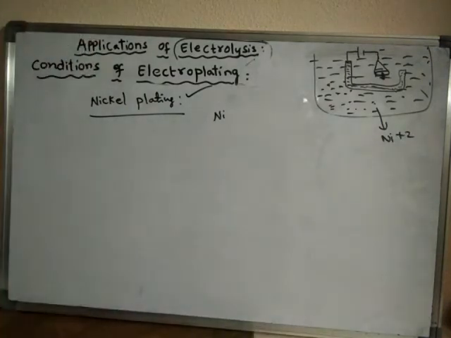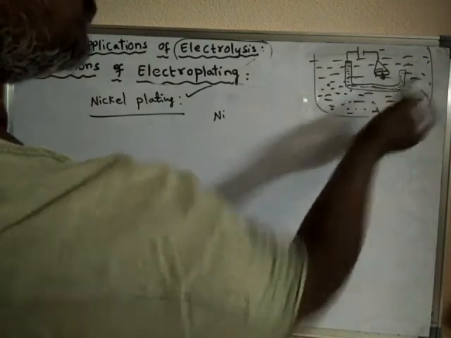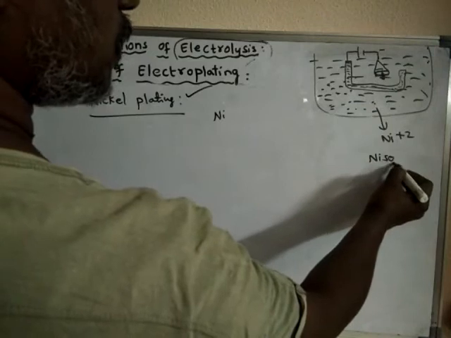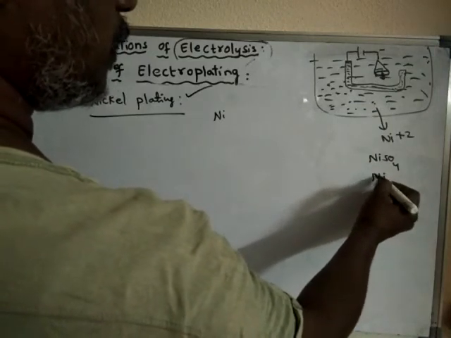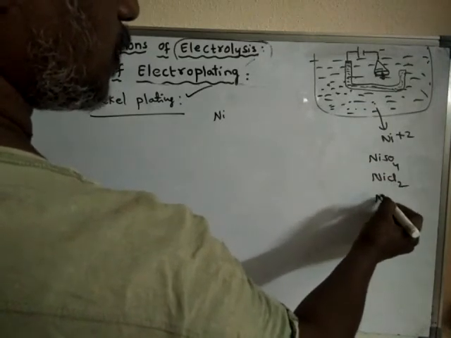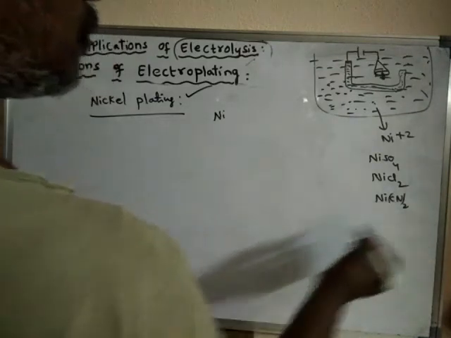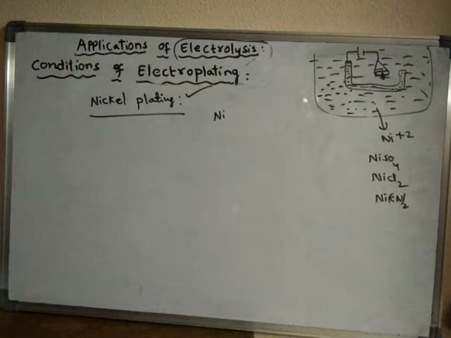Nickel ions, Ni2+. So which electrolyte do we have to take? We have to take either nickel sulfate, nickel chloride, or nickel cyanide, like that.